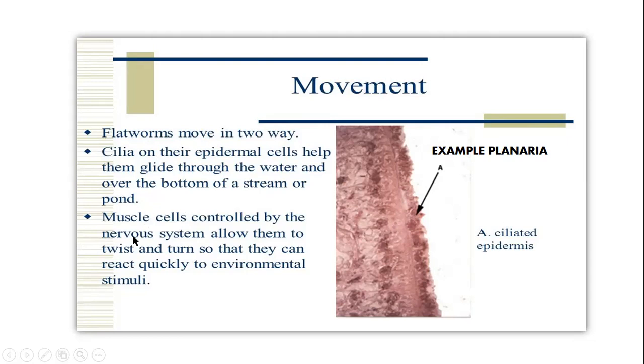Muscle cells controlled by the nervous system allow them to twist and turn so that they can react quickly to environmental stimuli. So these are the two major things through which they can move in the environment. And I have shown you the protruding mouth of the planaria as well, and the movement of that mouth is also done by these muscles.